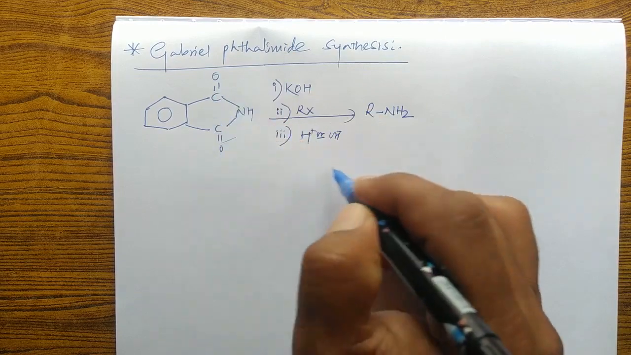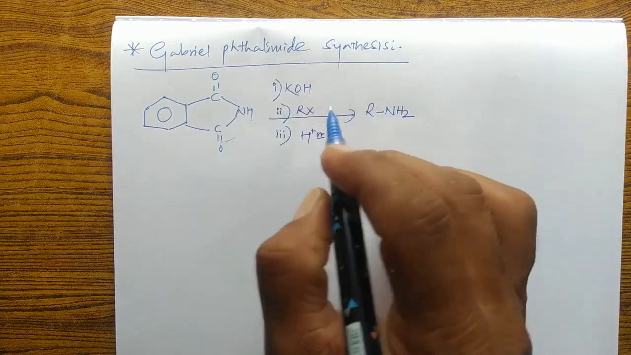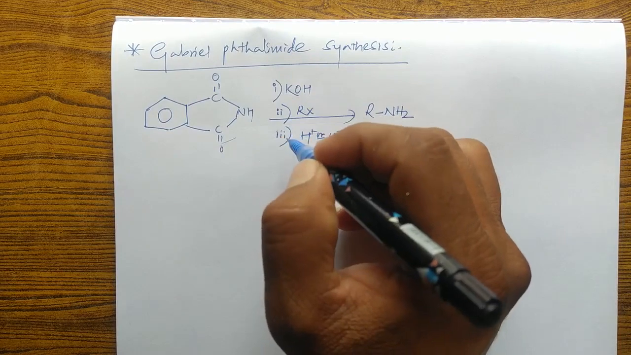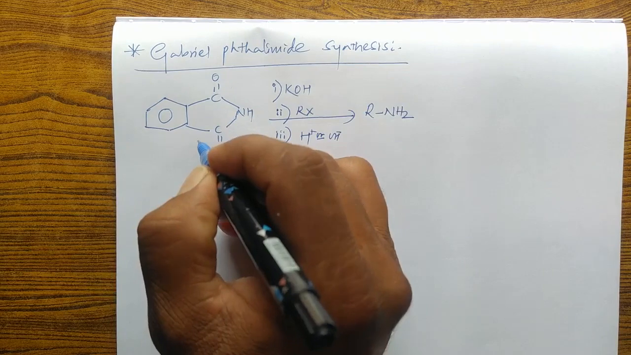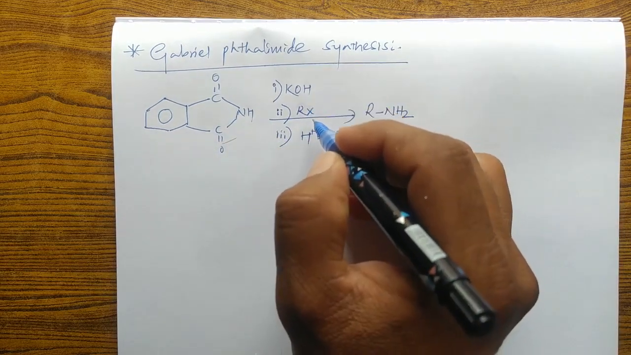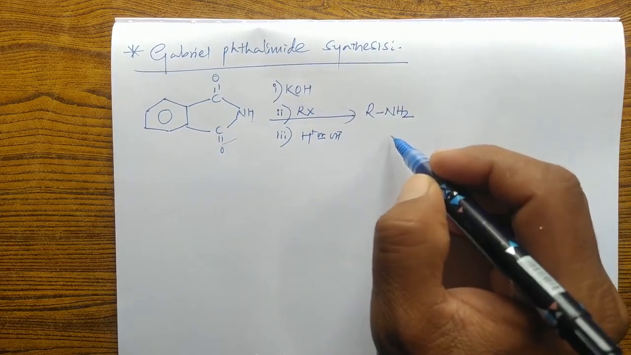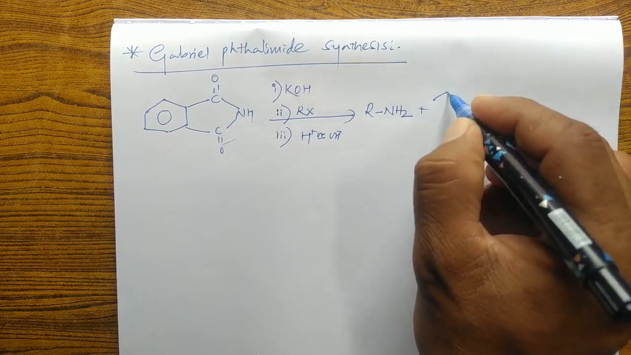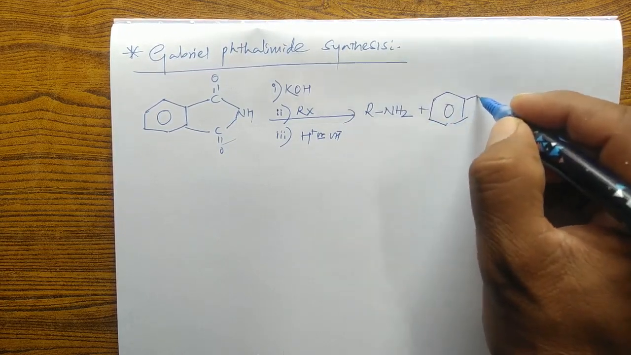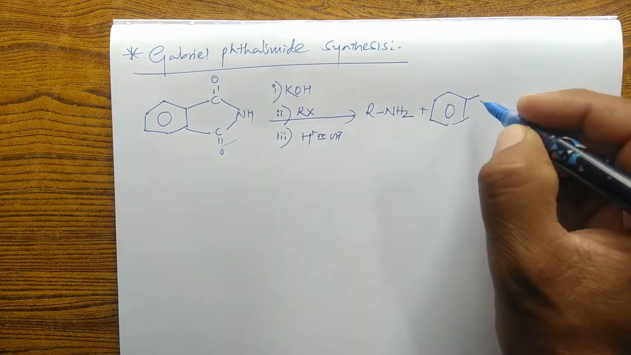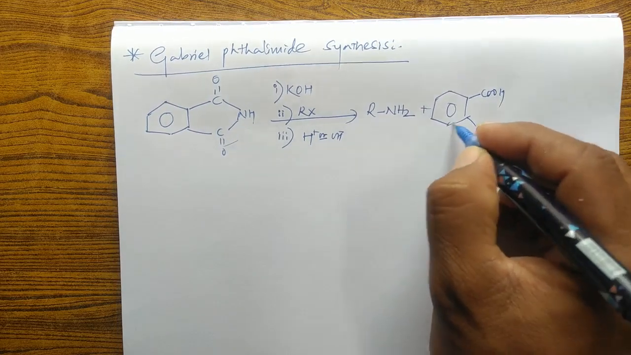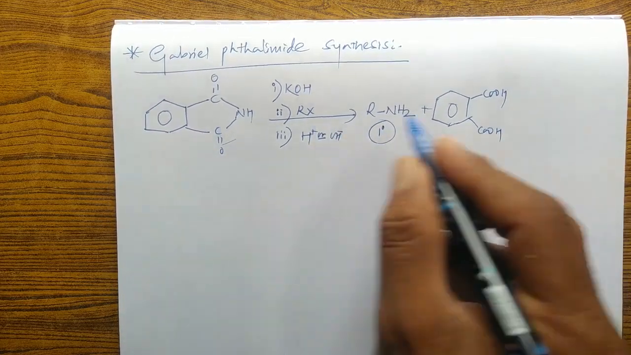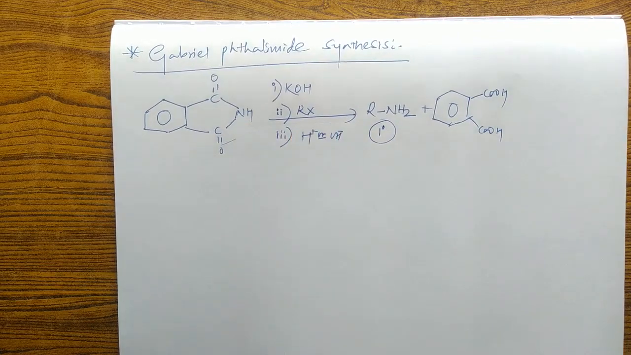I am not going into detail; I am directly writing the corresponding products only. You have already studied in your theory classes how phthalimide reacts with potassium hydroxide, alkyl halide and hydrolysis to give a primary amine. If you carry out hydrolysis in the presence of acid, you get phthalic acid as a side product. So this is the primary amine, and this is the Gabriel phthalimide synthesis method used for the preparation of amines.